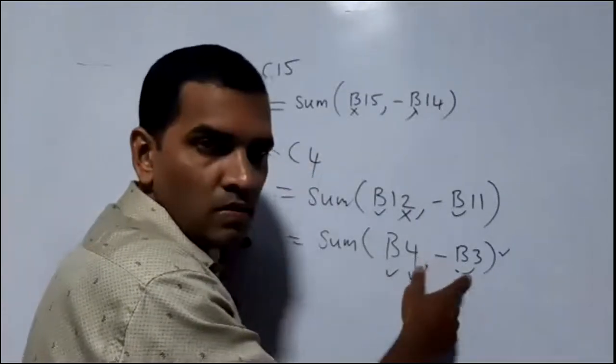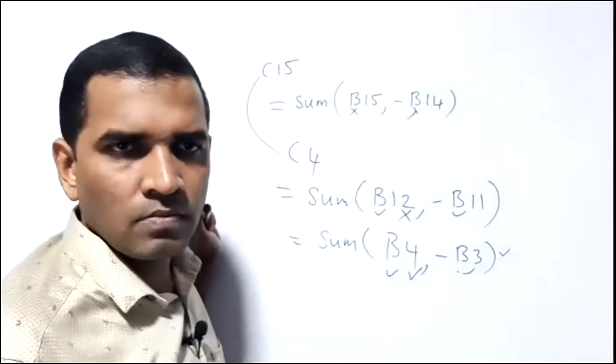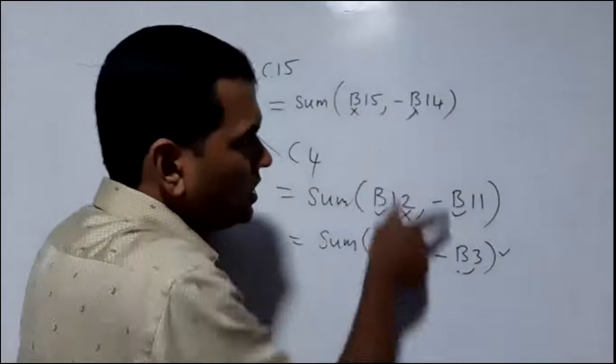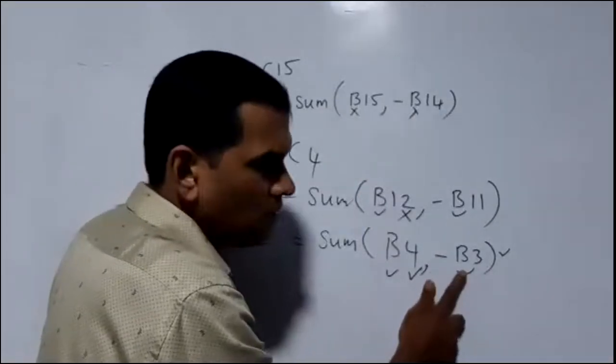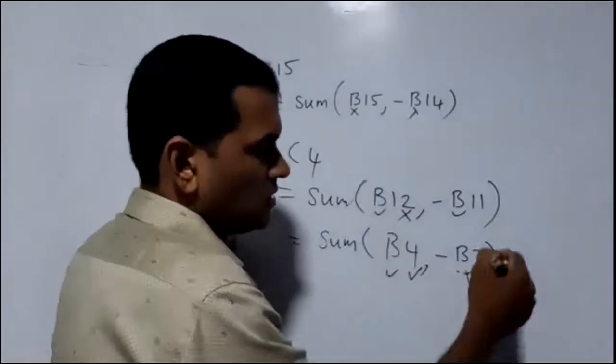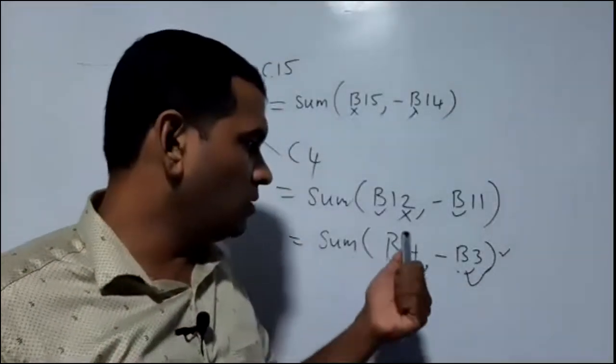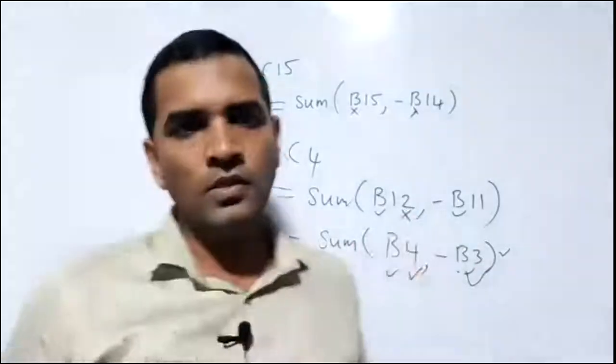Now you are in C4, so what would we do? It must be B3, again one short. You are in C4 and no changes occurred in the column, it remains B. So it is B3. This is the answer: equals sum B4, comma, minus B3. This must be the answer.